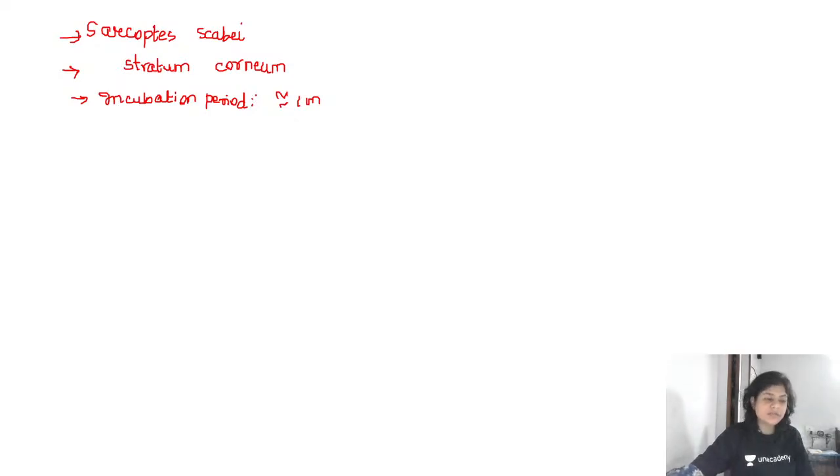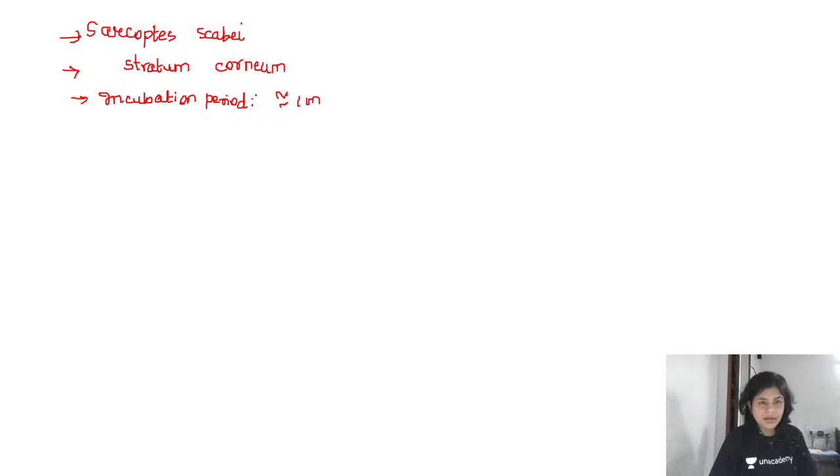What is the implication of this? The implication is that whenever you are treating a patient of scabies, you need to treat the family members, irrespective of whether they have itching or not. Because even if they do not have itching, they may be in the incubation period, and 4 to 6 weeks later they will start with symptoms of itching, of papular lesions. Then they may be contagious to the other family members again. So that would cause ping pong scabies.